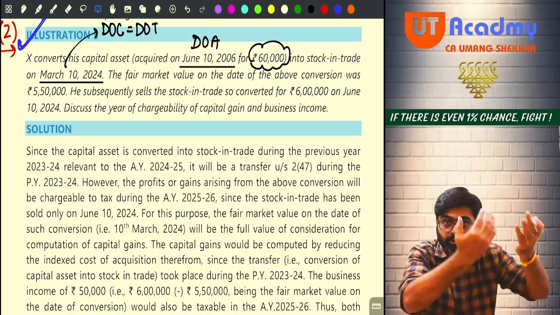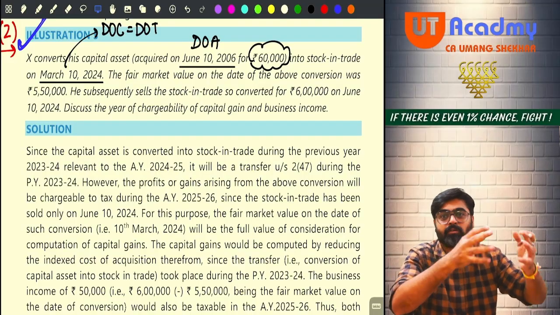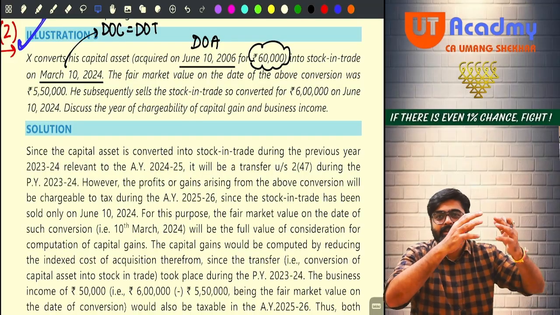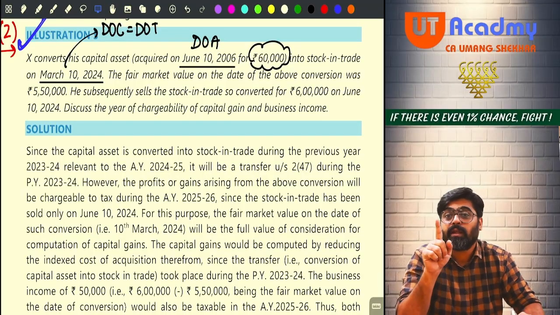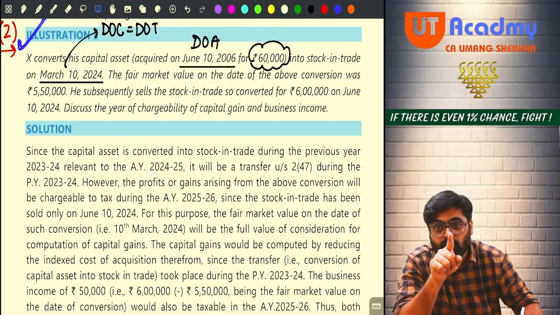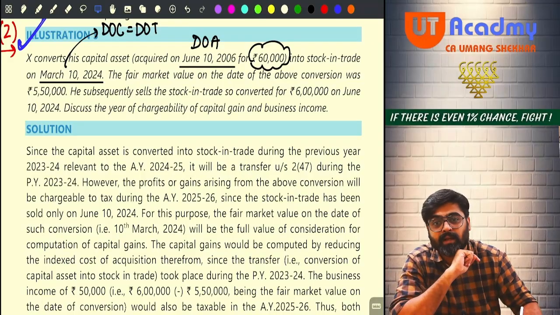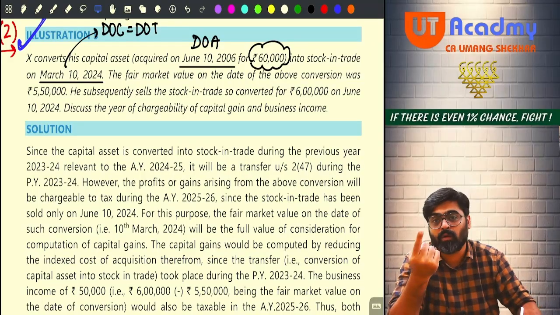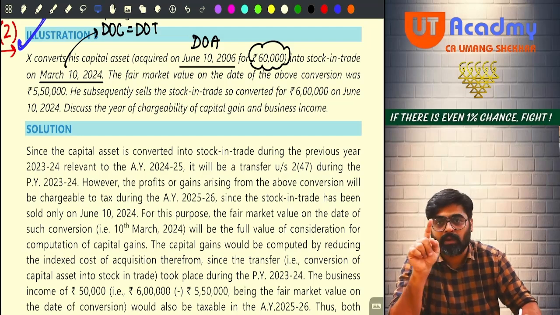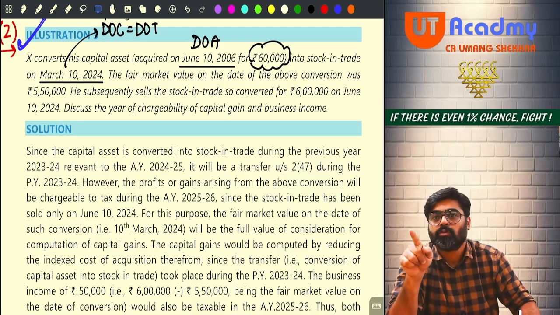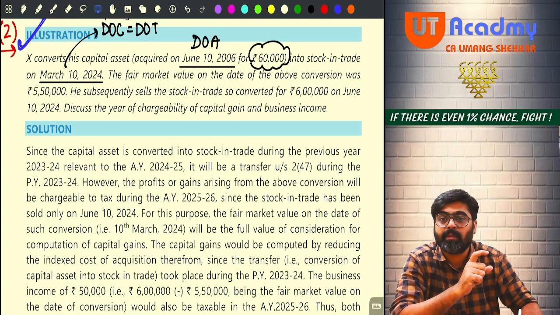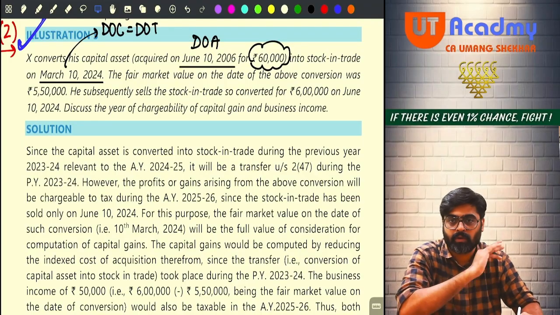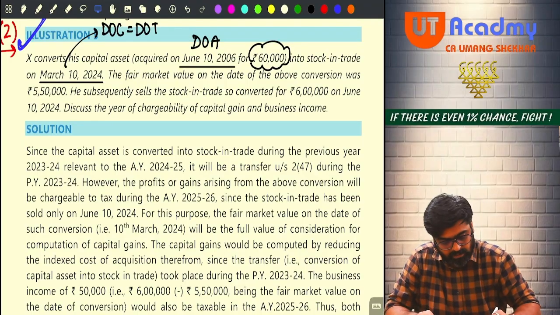Stock in trade is sold, so PGBP will also arise. That will also be taxable in the year in which the stock in trade is sold. That's it. But if it is written in the question that we have to compute the amount of the capital gain and PGBP income, then we will have to go one step ahead and calculate that also. So in your question, if it says also compute the amount of taxable business income and capital gains, now we are going to calculate that also. Okay, so pay attention.